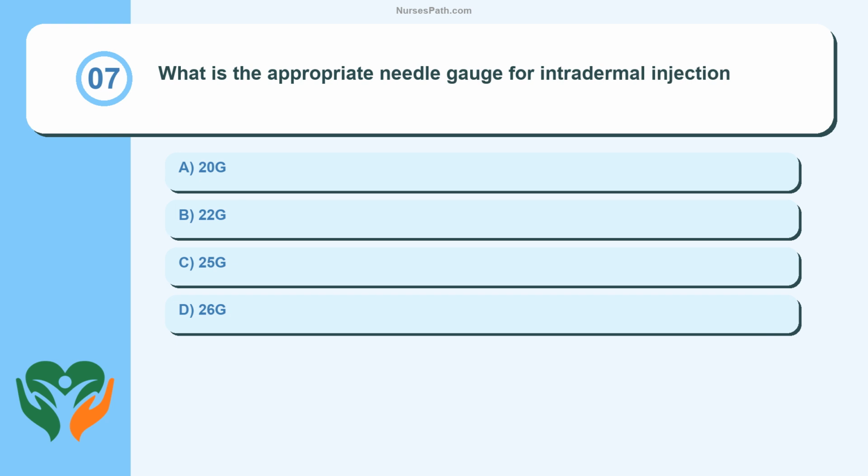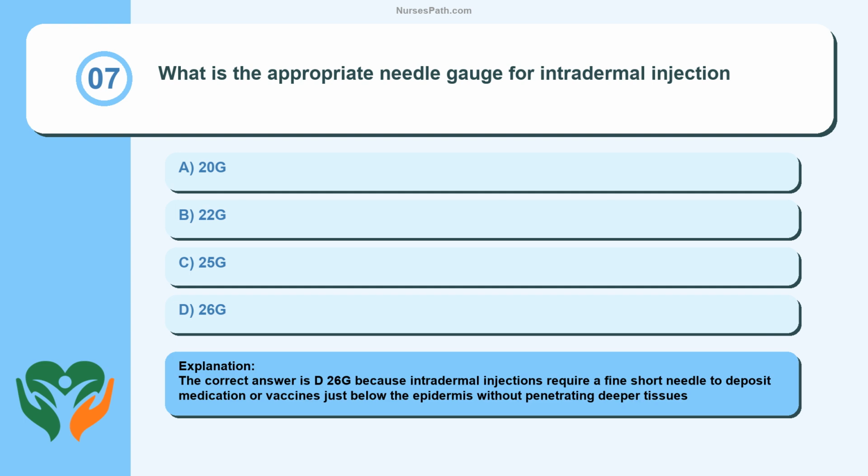Question 7. What is the appropriate needle gauge for intradermal injection? A. 20G. B. 22G. C. 25G. D. 26G. The correct answer is D, 26G, because intradermal injections require a fine short needle to deposit medication or vaccines just below the epidermis without penetrating deeper tissues.